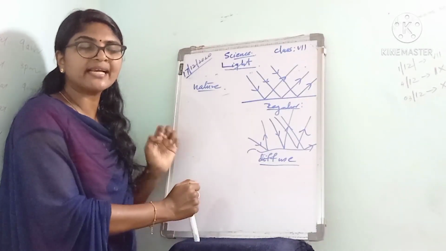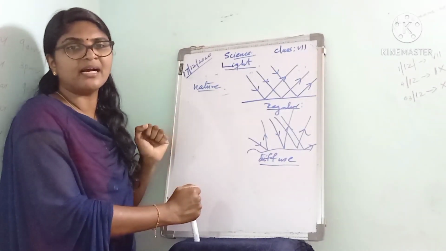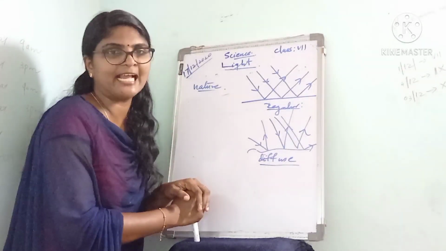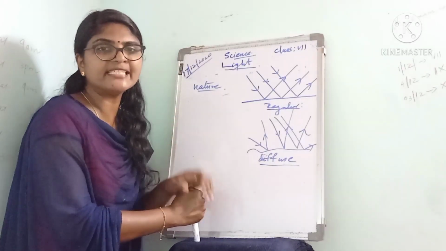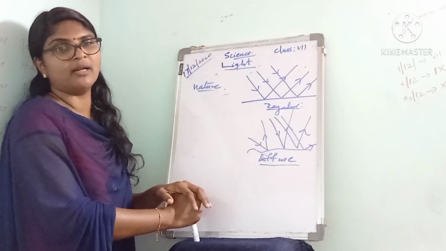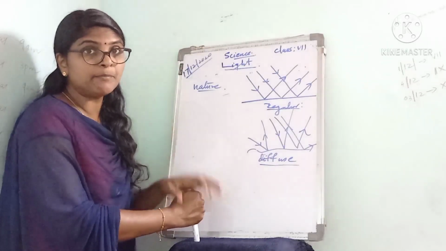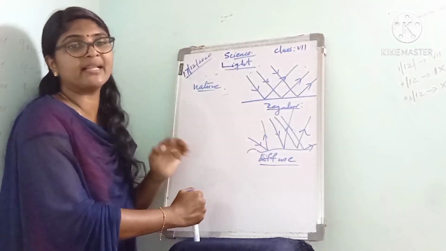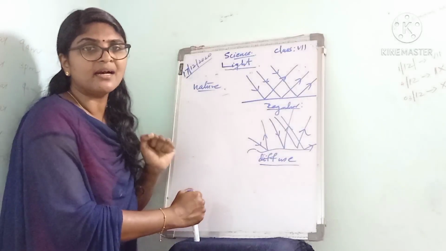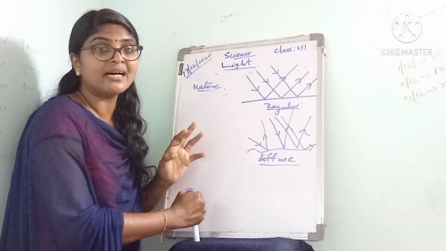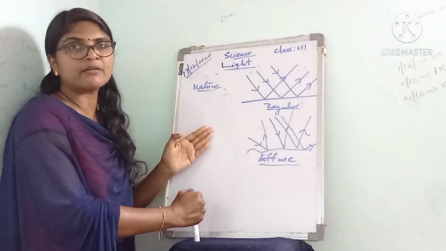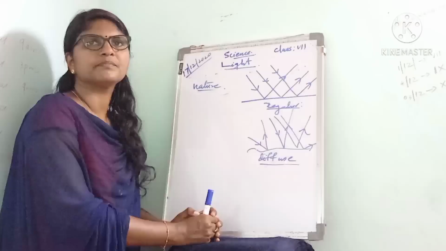In diffuse reflection, the rough surface diffuses the reflected light. That is why the light reflected from a cardboard does not form a bright spot on the wall, because it diffuses the reflected light. That is about regular reflection and diffuse reflection.